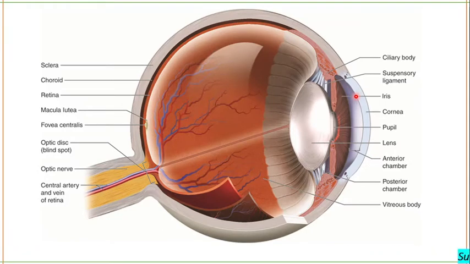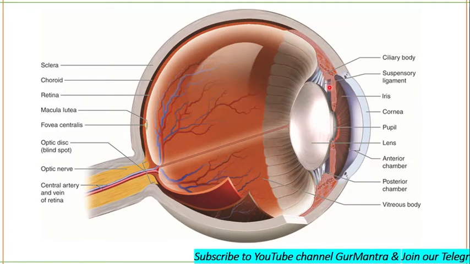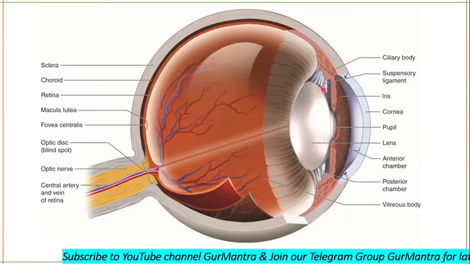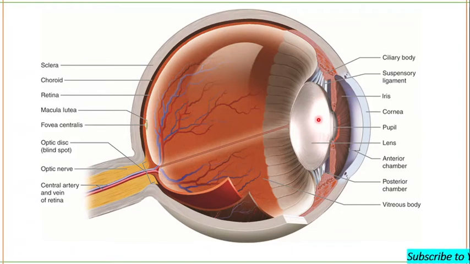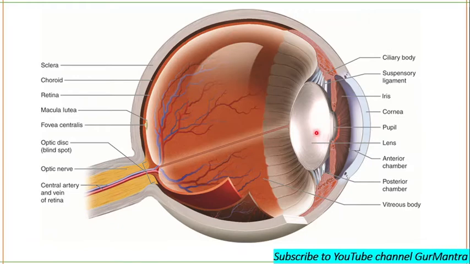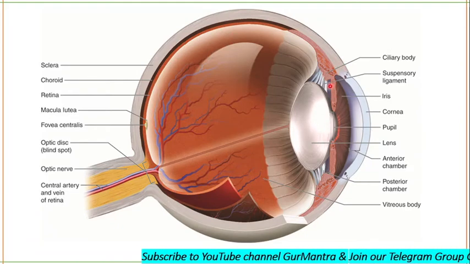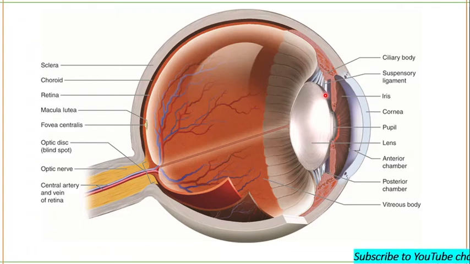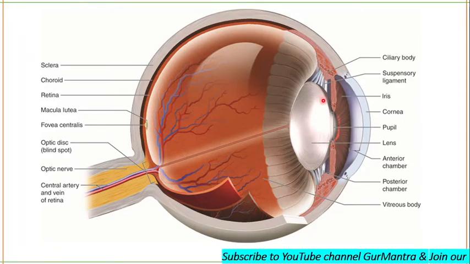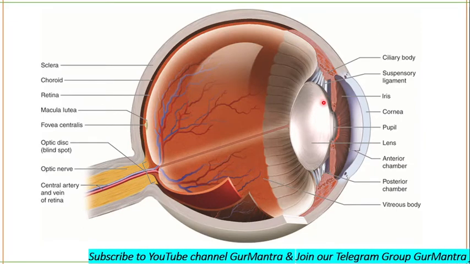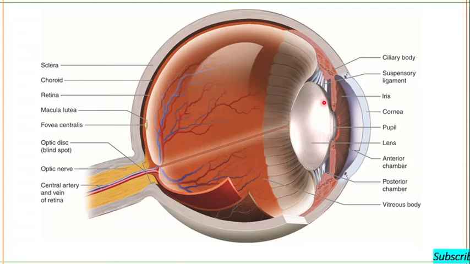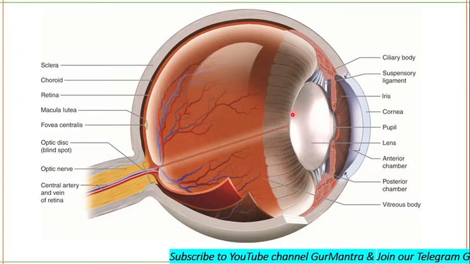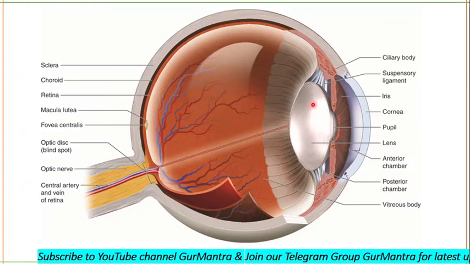Ciliary muscles are smooth muscles that are attached to the crystalline lens. Actually, the ciliary muscle attaches to the lens with the help of suspensory ligaments. This suspensory ligament is also known as the ciliary zonule. The lens is a transparent structure made up of transparent cells that lose their nucleus and organelles during development.